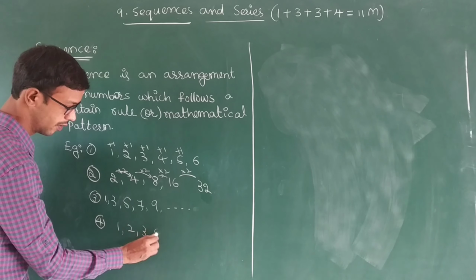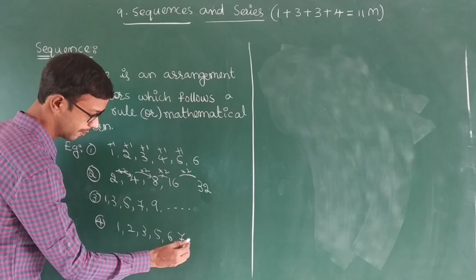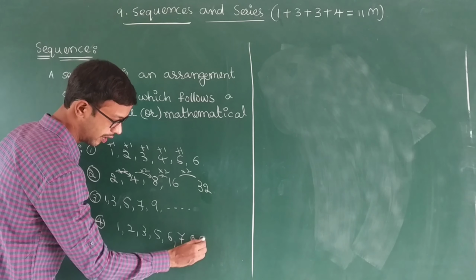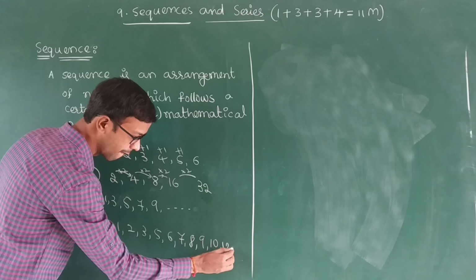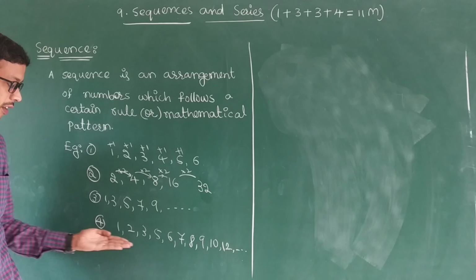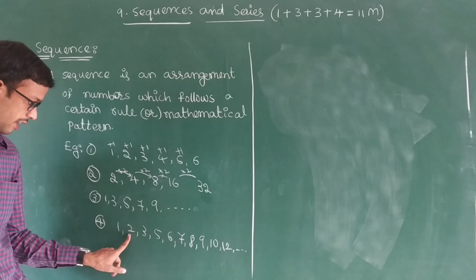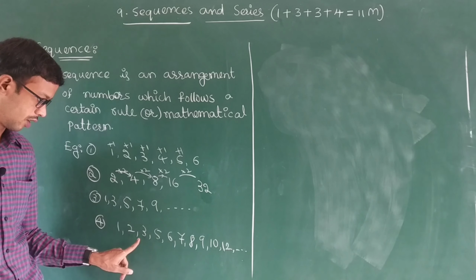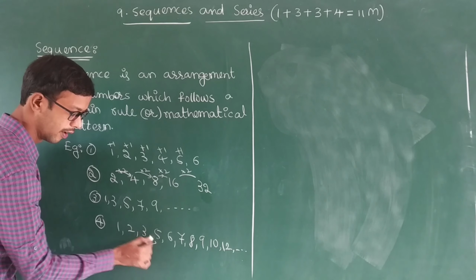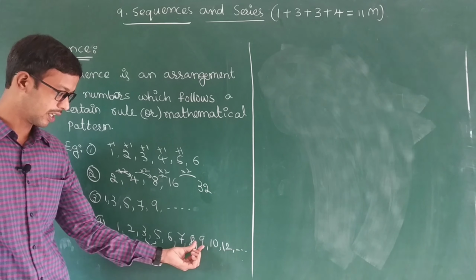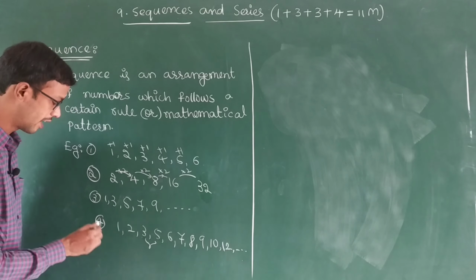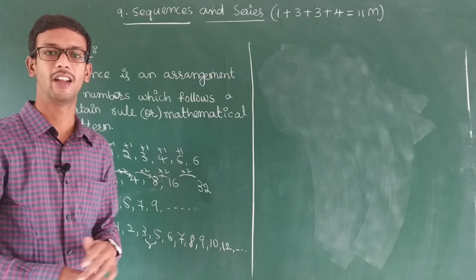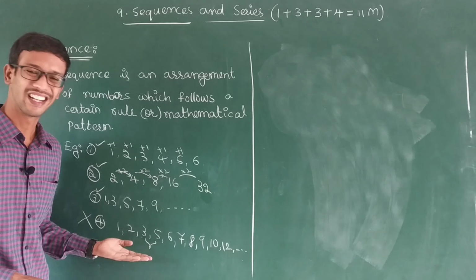1, 2, 3, 5, 6, 7, 8, 9, 10, 12. This is sequence +1, +1, +1. Sorry, +2 is there. You observe here different, and again here also different. So this is not a sequence. The previous is a sequence, but this is not a sequence. Why? Because there is no certain pattern.